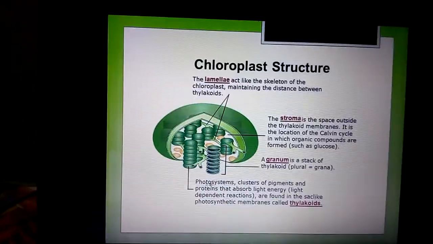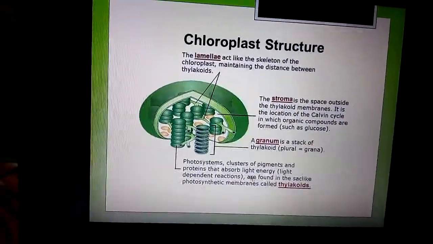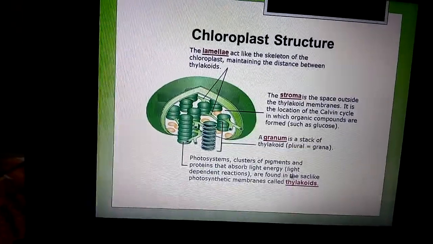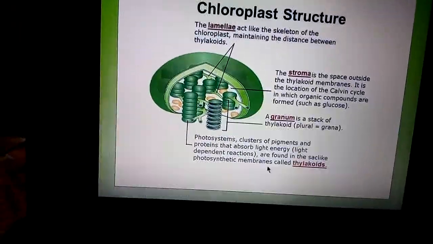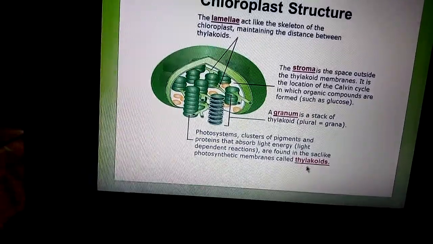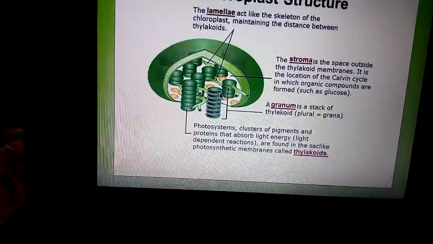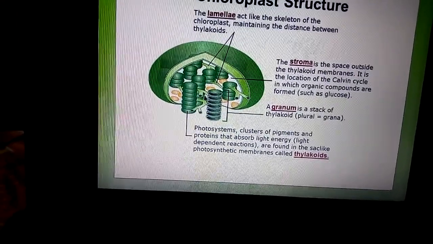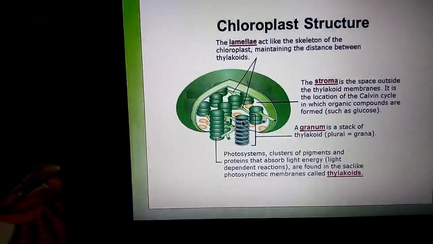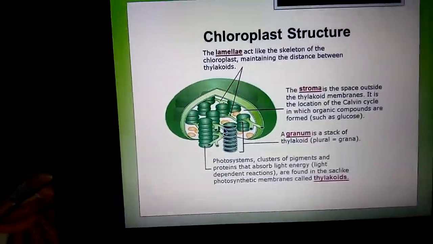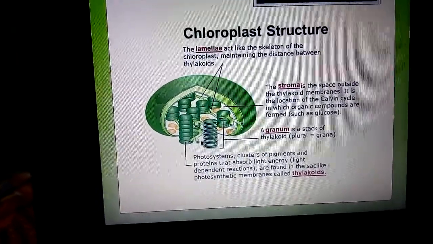Now know about the thylakoid photosystems. Clusters of pigments and proteins that absorb light energy, for the light-dependent reaction, are found in the sac-like photosynthetic membrane called the thylakoid. Means inside this thylakoid membrane the light reaction of photosynthesis takes place. So that's all about plastid.